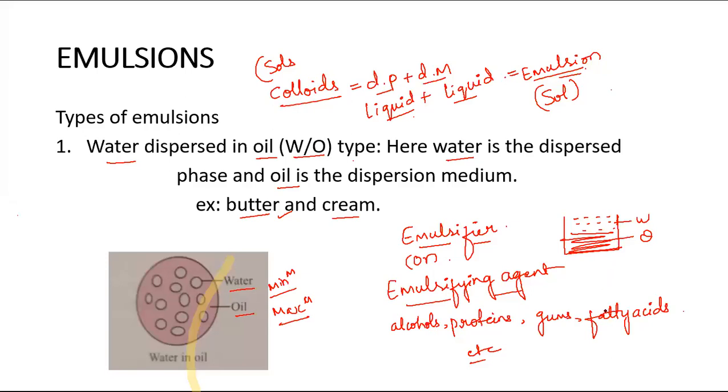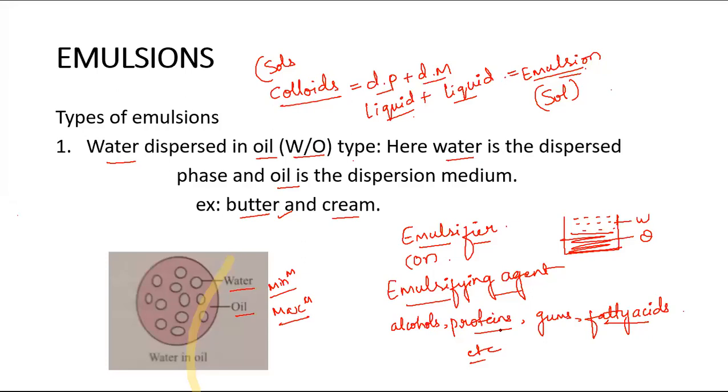Here fatty acids act as an emulsifying agent, as well as proteins also act. Okay, because of the presence of proteins and these fatty acids, butter looks like a colloid, but not separated layers of water and oil. Okay, so this is about the first type of emulsion, water dispersed in oil.